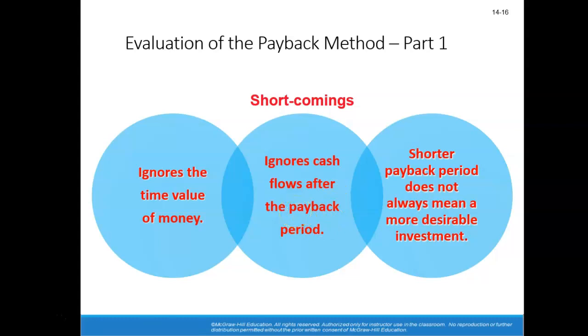We just focus on the payback period. We don't really talk about what happens after the payback period. A shorter payback period does not always mean a more desirable investment. What it does mean in this case is that it does meet our criteria. However, buying the espresso bar may not be the most desirable investment just based strictly upon the payback period.